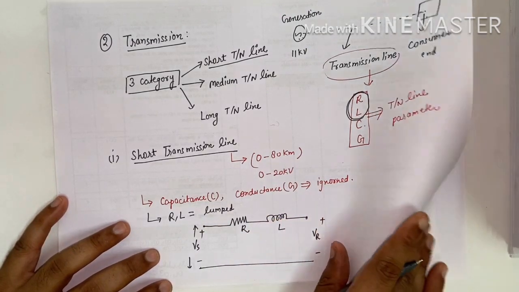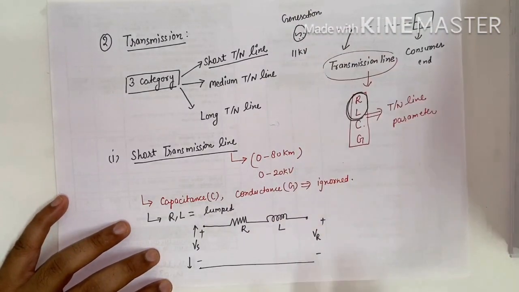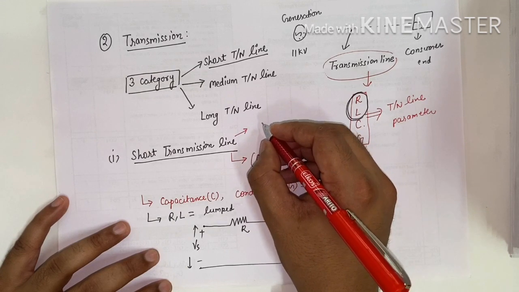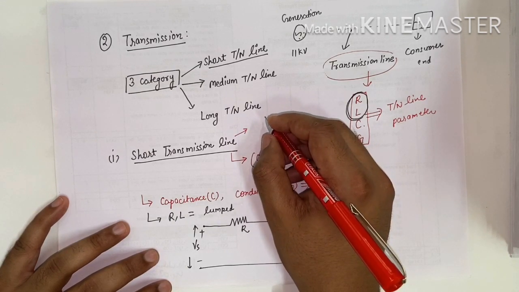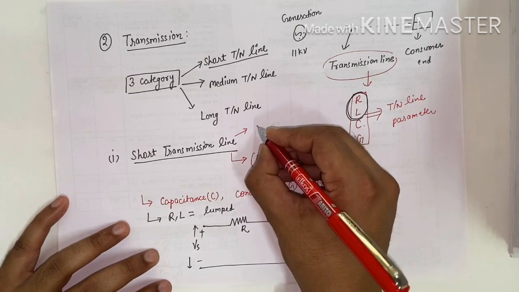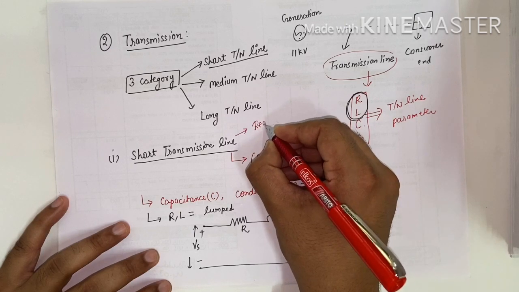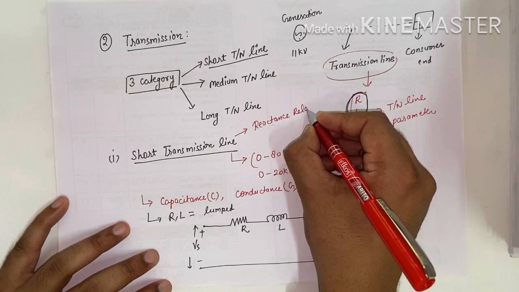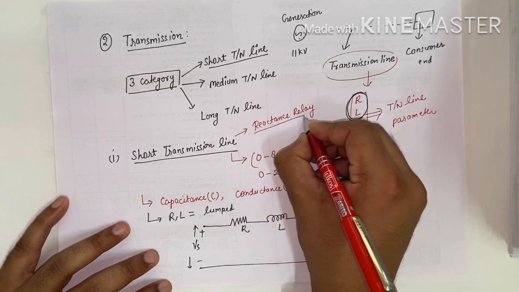One more point: if we want to protect the short transmission line, we have to use a reactance relay.